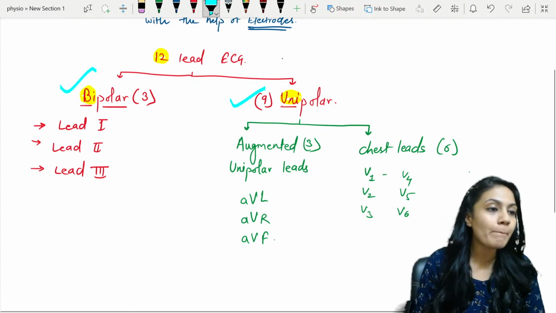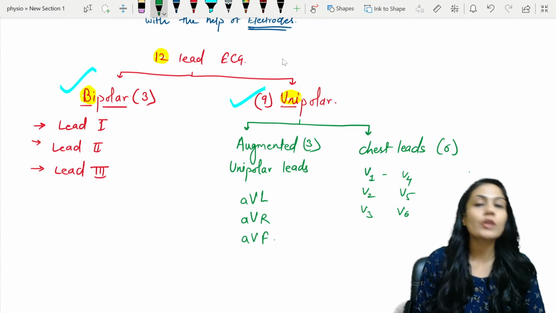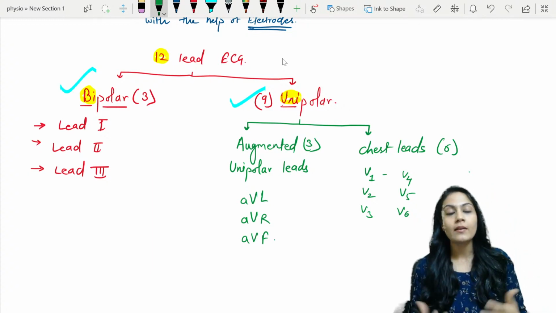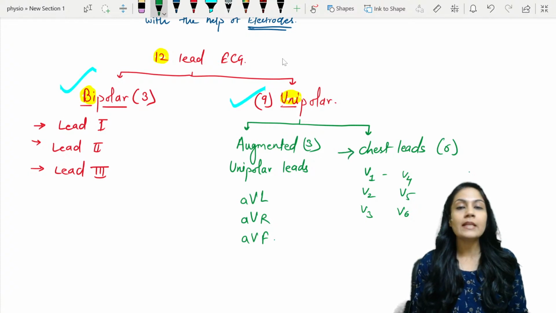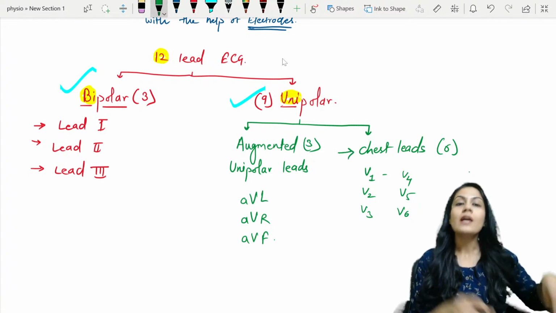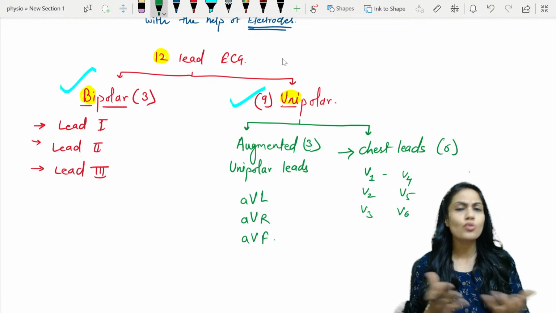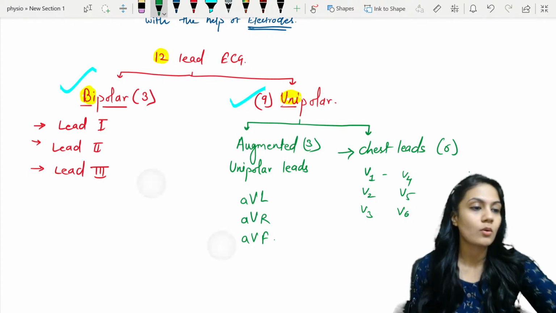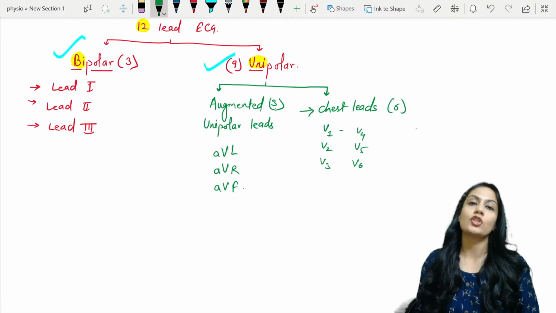Augmentation means amplification, and these amplify the signals, that's why they are known as augmented leads. The leads which we attach on the chest are known as chest leads, and we have 6 such chest leads.